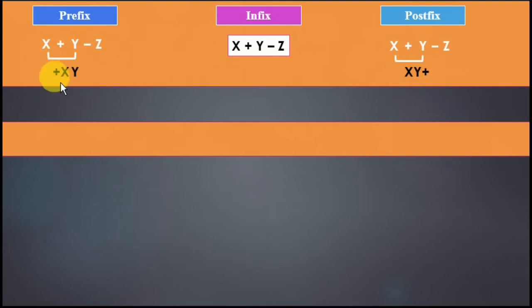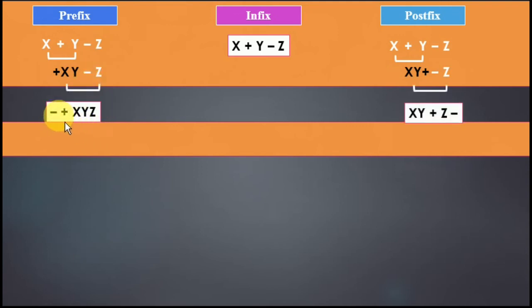So we got plus xy as one value, minus z. Here we got xy plus as one value, minus z. Now what is left? This minus z. Again in prefix, we solve this. The answer is minus plus xyz, this minus moves here. In this case, x y plus is one value, so minus moves to the right side. The answer is xy plus z minus. So this is prefix, this is postfix.